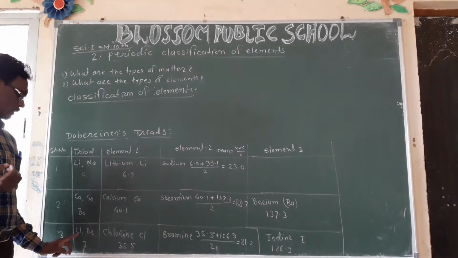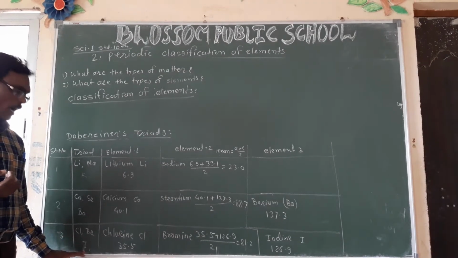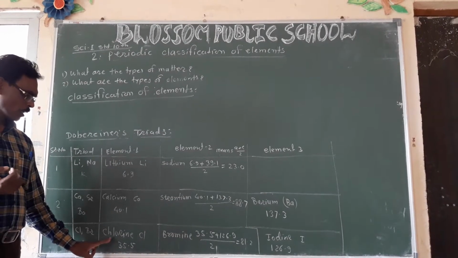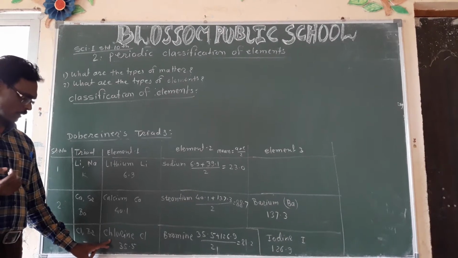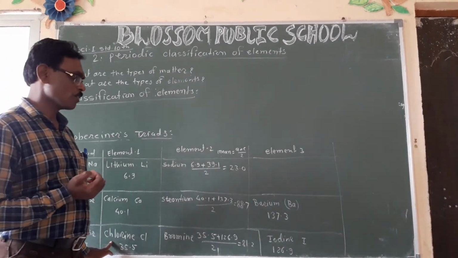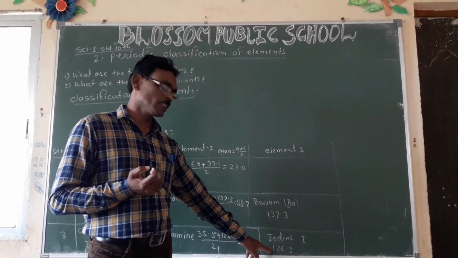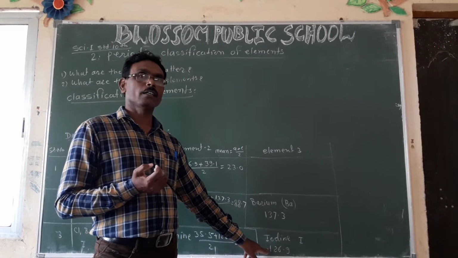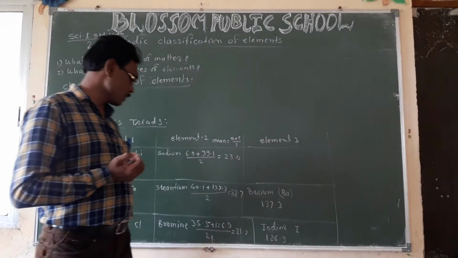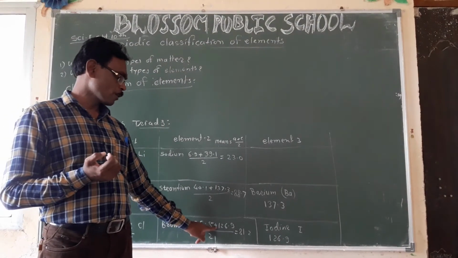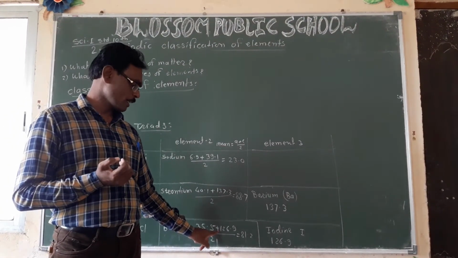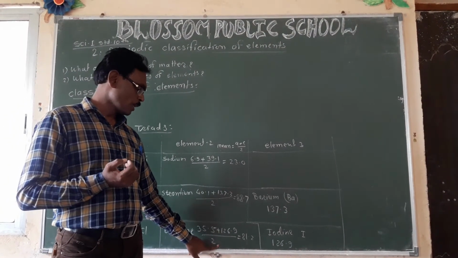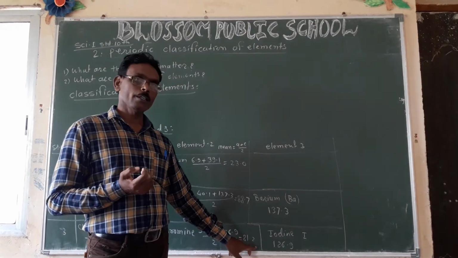The third example is chlorine, bromine and iodine. Chlorine's atomic mass is 35.5 and iodine's atomic mass is 126.9. The arithmetic mean of these two is 35.5 plus 126.9 divided by 2, equal to 81.2.